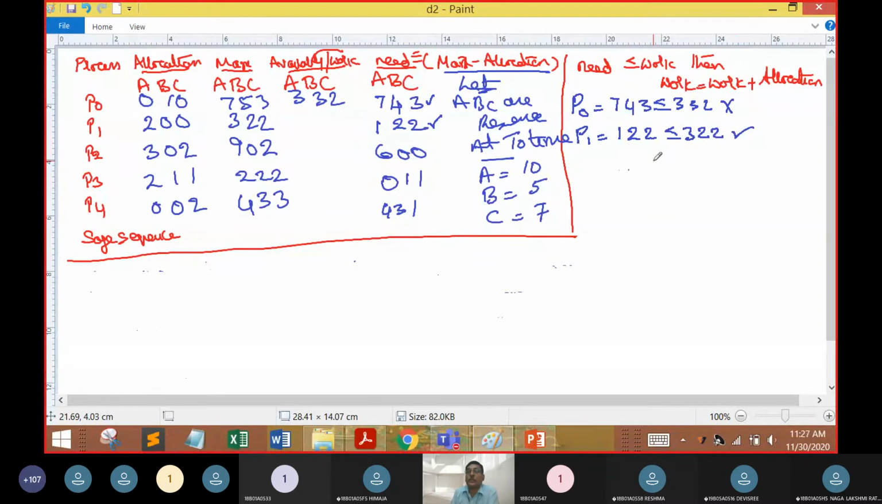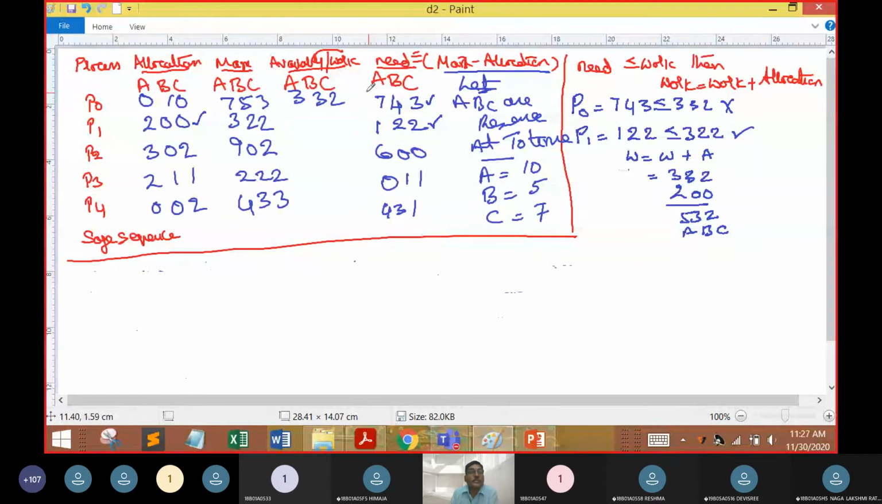As this condition is true, now we can say work is equal to work plus allocation. What is work? Work is 322. And what is the allocation value of P1? It was 200. So now I am going to get 5, 3 and 2: 5 instances of A, 3 instances of B, 2 instances of C. So now I am going to overwrite it as 5, 3 and 2.